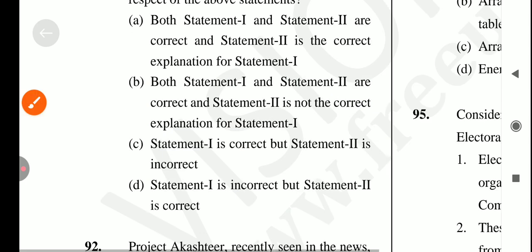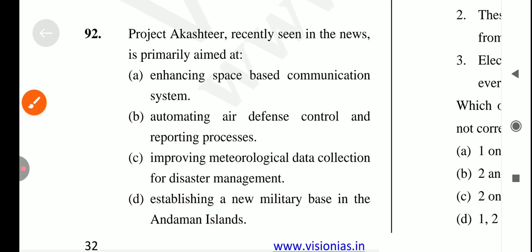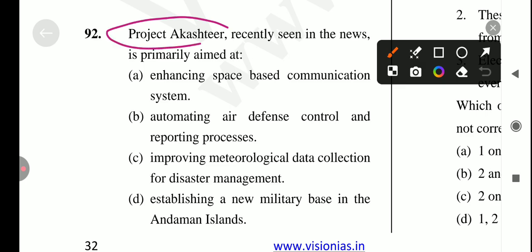Next question is: Project Akashteer, recently seen in the news, is an Automatic Air Defence Control and Reporting System. So the answer for this question is option number B.